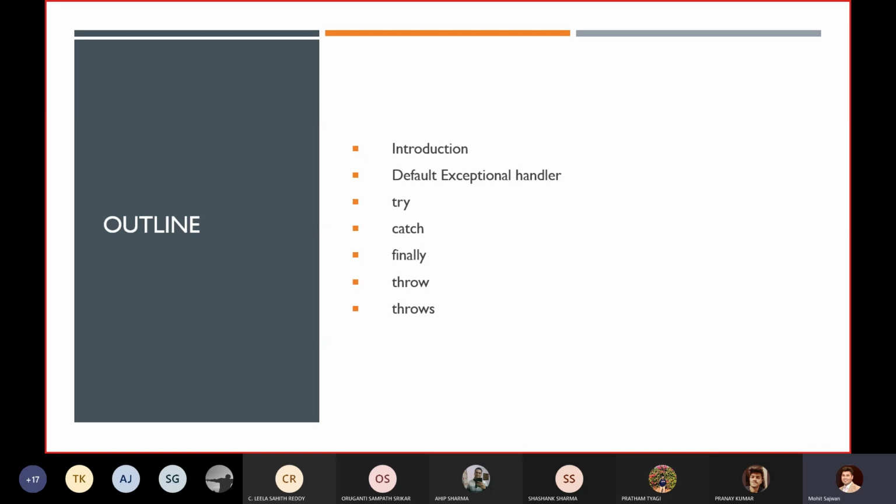But after going through two or three lectures on this module, you have realized that exception and error are both different. They are not at all similar to each other. Similarly, runtime exceptions you will always get during your runtime. And you have an idea about the main role of the default exception handler.